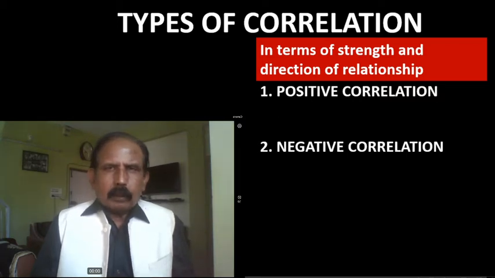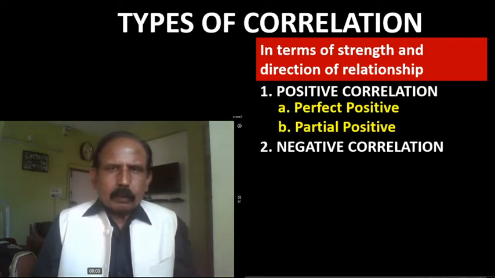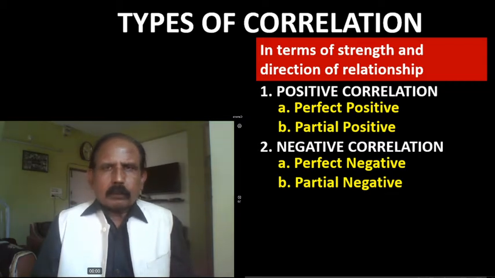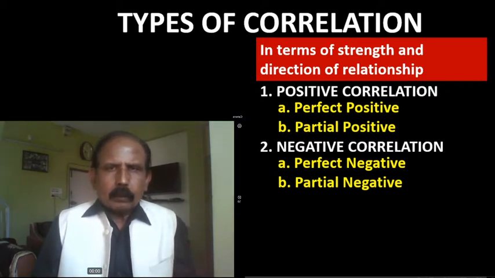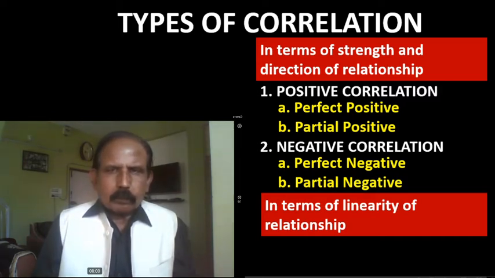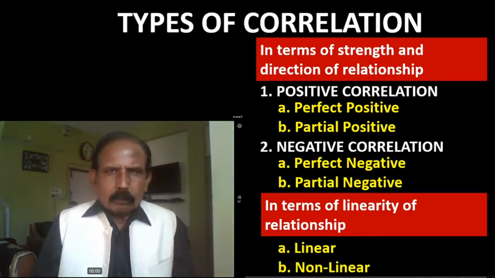Each type has two subtypes: in positive correlation, perfect positive and partial positive; in negative correlation, perfect negative and partial negative. In terms of the linearity of the relationship, two types are there, linear relationship and non-linear relationship.